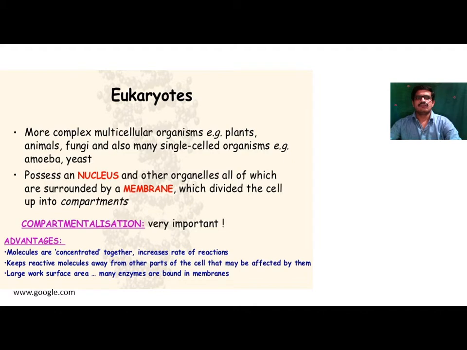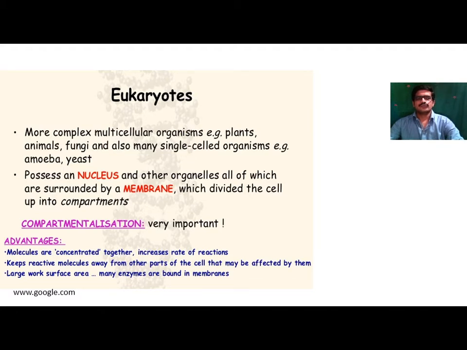And eu means advanced and karyon means nucleus, so advanced nucleus. The organism which consists of complex cell organization is known as eukaryotic cell organization.